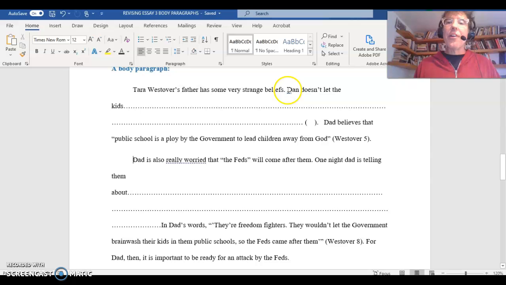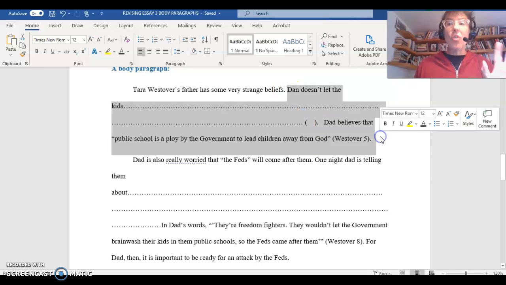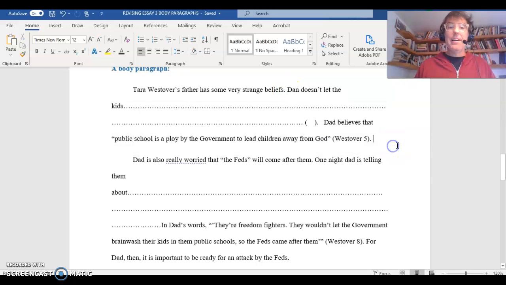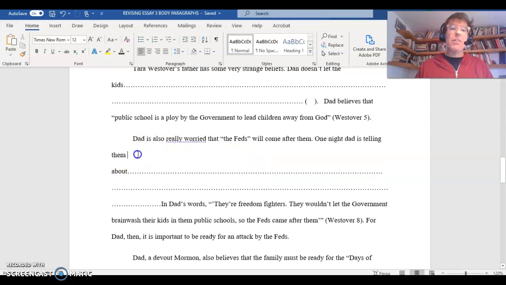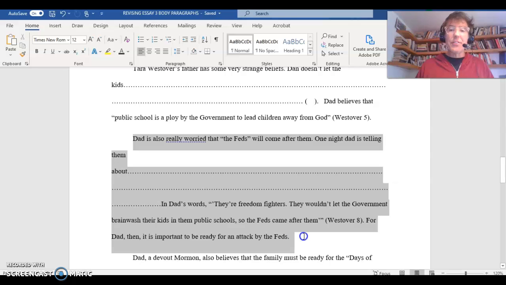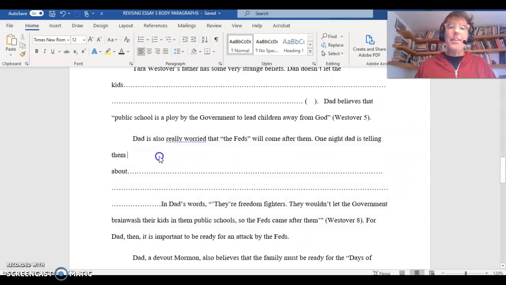I'm going to have a paragraph about the public school. Just that. I'm going to have a paragraph about Dad being worried about the feds, right? He thinks the government's going to attack them. And this is a great topic. You could research the Weavers and that family that actually did get attacked by the feds, and you could find out what happened. You could expand with detail, okay?